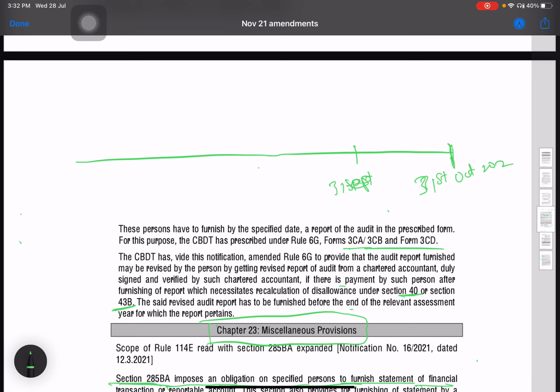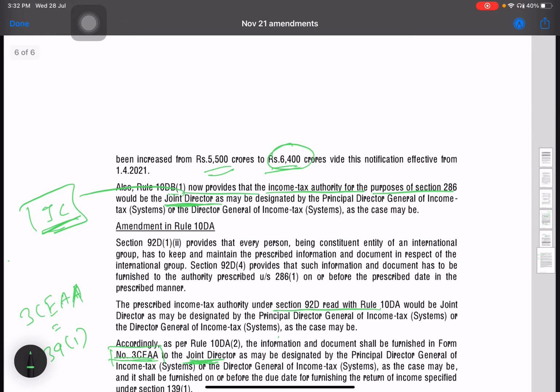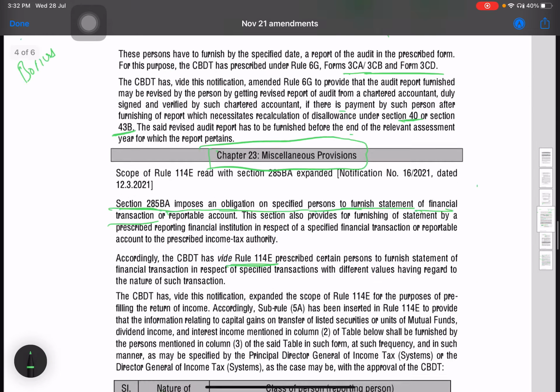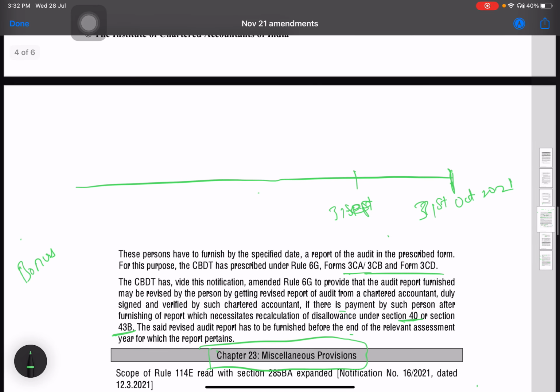For example, if there is an expense of bonus, if you have to claim the bonus for financial year 2020-21, then you have to make the payment of the bonus by 31st October 2021. If you don't make the payment by then, you cannot claim that expenditure.